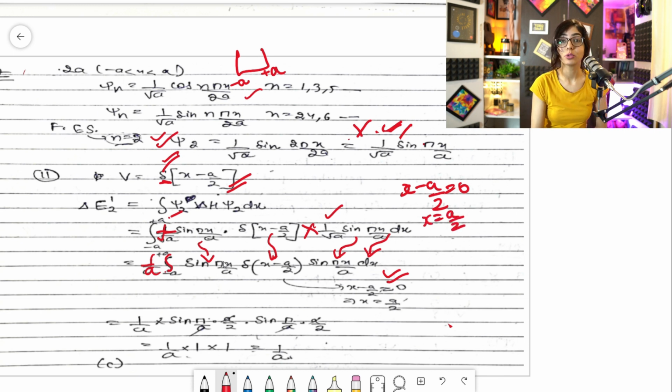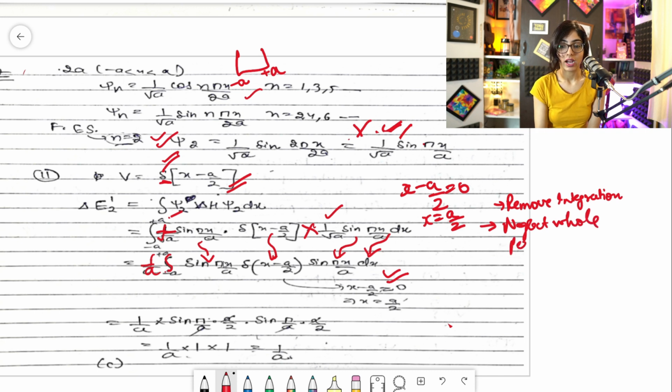So now what do I have to do? I'll remove integration. These steps I have told you already. Then I'll neglect the whole perturbed part. And then I'll put the value of x.